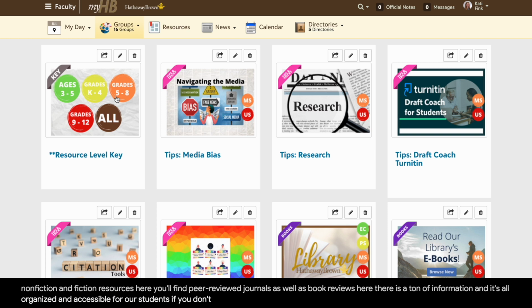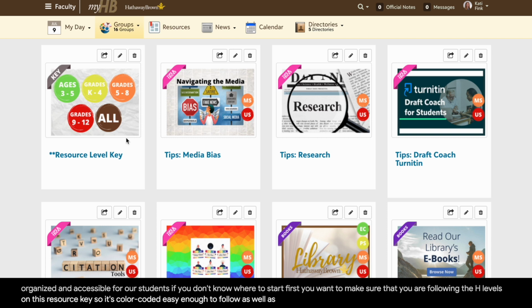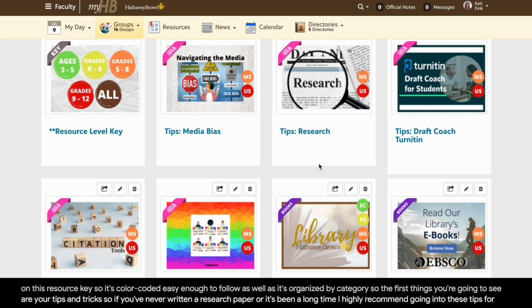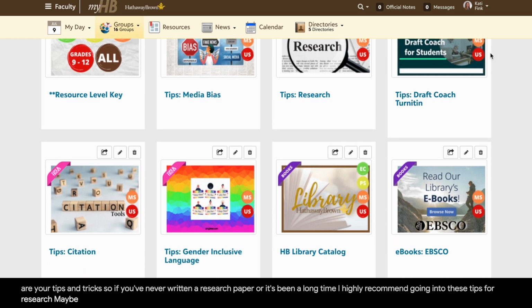If you don't know where to start, first, you want to make sure that you are following the age levels on this resource key. So it's color-coded, easy enough to follow, as well as organized by category. So the first things you're going to see are your tips and tricks. If you've never written a research paper or it's been a long time, I highly recommend going into these tips for research. Maybe you need to know a little bit more about Turnitin or citations. Citations is going to be a big thing.